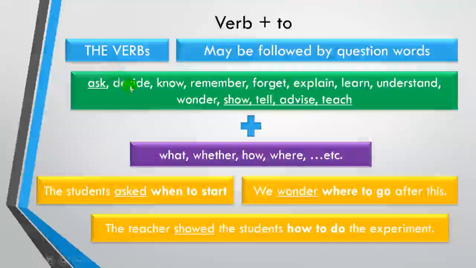Meanwhile, for the other verbs that I do not underline, it means that they can just be used normally. You cannot plus object. Like this one, we wonder where to go after this. You cannot plus object over here. Like this sentence, the students asked when to start. This one, I can plus object. Let's say, for example, the students asked the teacher when to start. Or I can just omit the teacher, and it is the same.